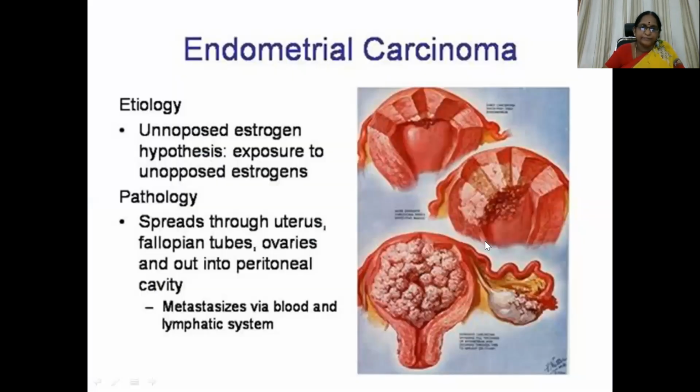So the unopposed estrogen hypothesis, exposure to unopposed estrogens. It spreads through the uterus, fallopian tubes, ovaries, and out into even the peritoneal cavity. Metastasis can be seen even through hematogenous and lymphatic spread also. You can see the endometrial cancer here.